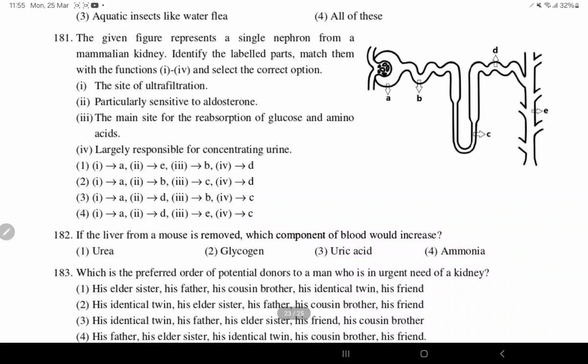In the given diagram of a single nephron from the mammalian kidney, identify the labeled parts and match them. A is the site of ultrafiltration, right?